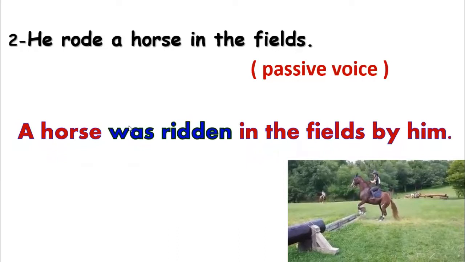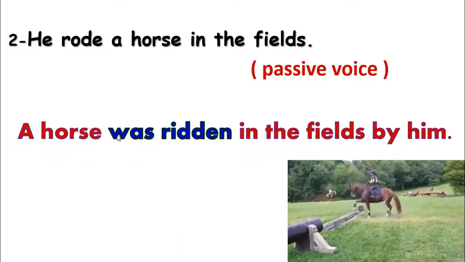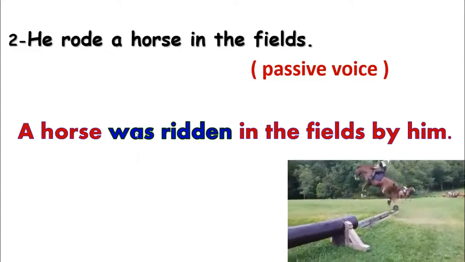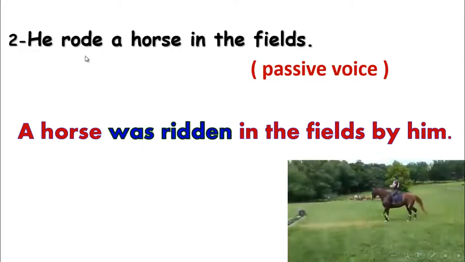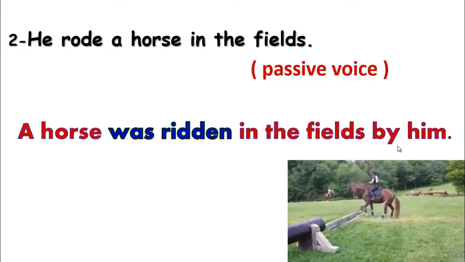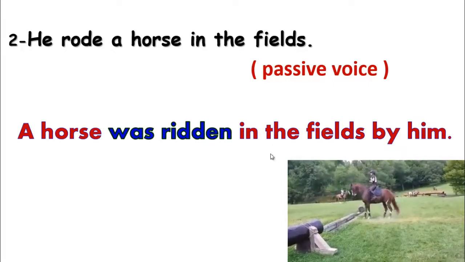A horse is a singular word. As you remember, we are going to use the singular form of verb to be in the past. It's going to be was. And verb 3 from rode, that's right, ridden, in the fields by him. This is past simple passive.